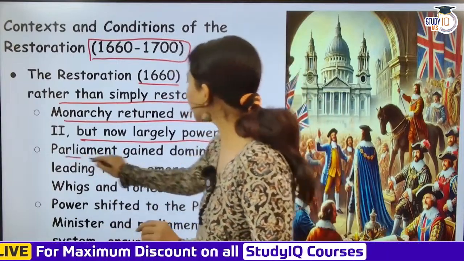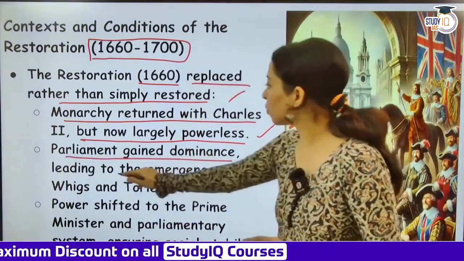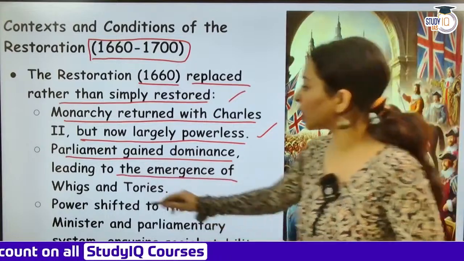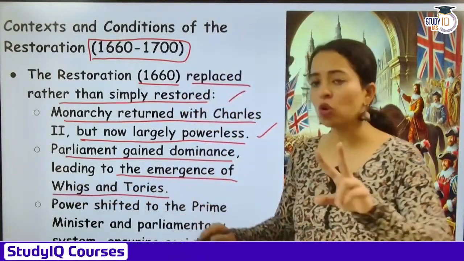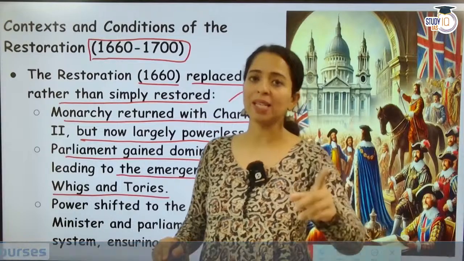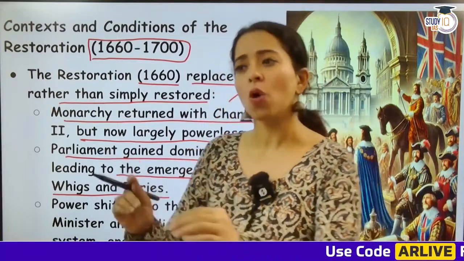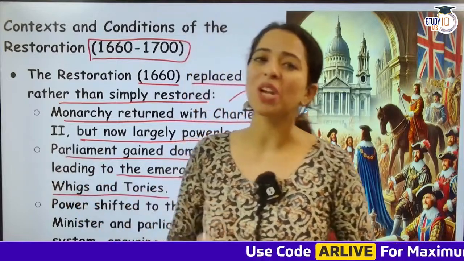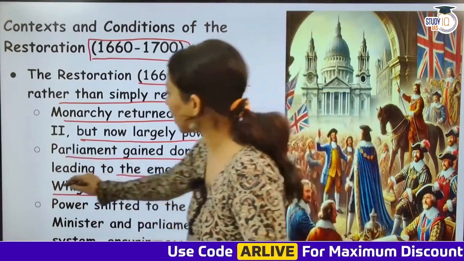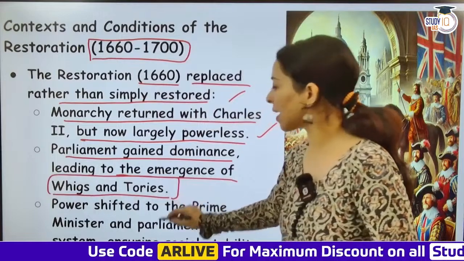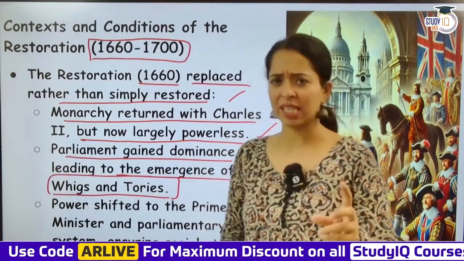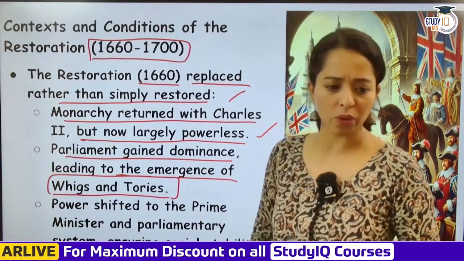Now parliament gained dominance, leading to the emergence of Whigs and Tories. Now we know that दो parties emerge हो गई थी, Whigs and Tories. Whigs were in full support of the parliament and Tories were very much inclined towards the monarchy. Okay, so ये दोनों parties आ गई थी, Whigs and Tories, that emerged around 1666, 70s में emerge हो गया था.